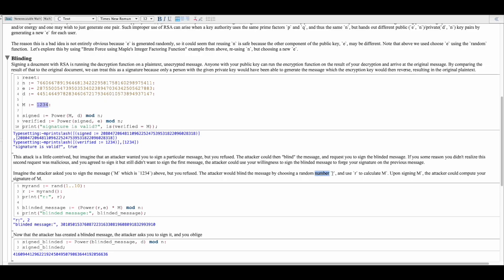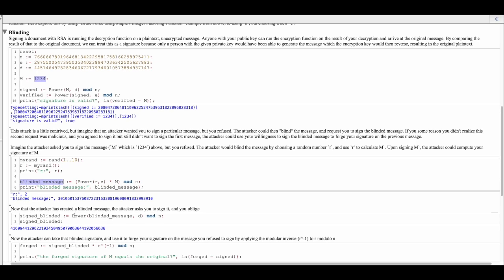They create that blind by choosing a random R, and then they use R to calculate M prime. And when you sign M prime, the attacker can compute your signature of M. So here we're just generating a random R, which I printed out. In this case it was 2. There's a formula to create this blinded message, so we create it. In this example, they would give it to you, and you would say, okay, sure. So you sign it, and now the signed blinded message looks like this.